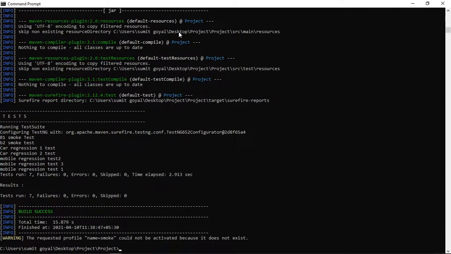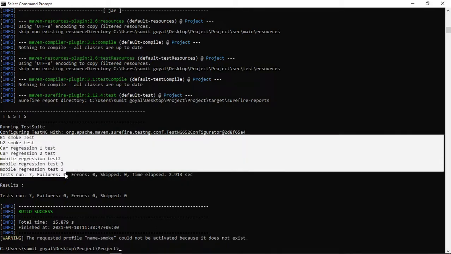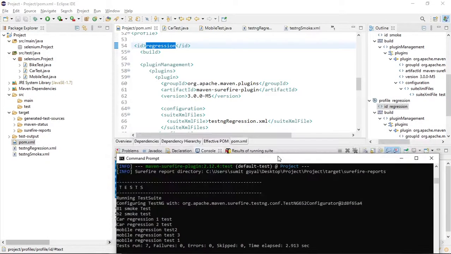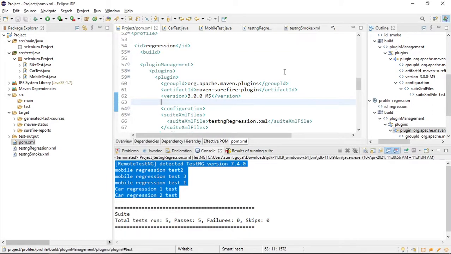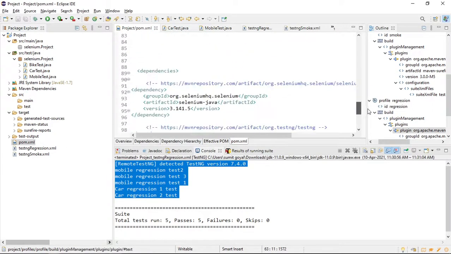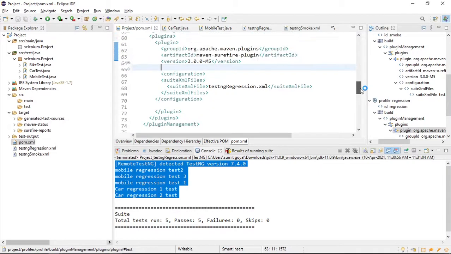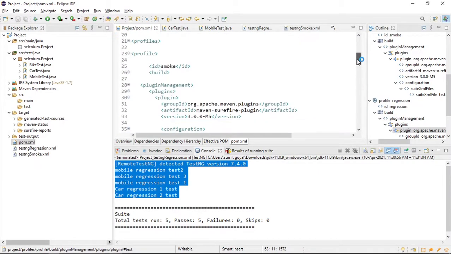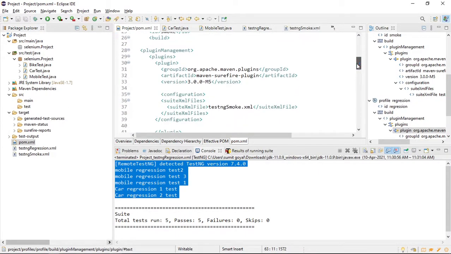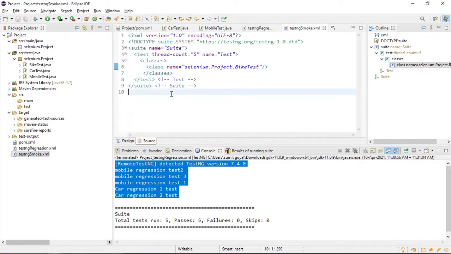So I think some mistake I have done. It is running all the test cases, smoke test cases and regression test cases as well. So if I check it, smoke we have given, right? So for the smoke, this is the regression and this is the smoke. So we have given this one. It should run only, save it.